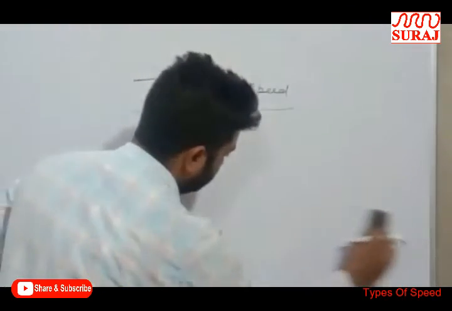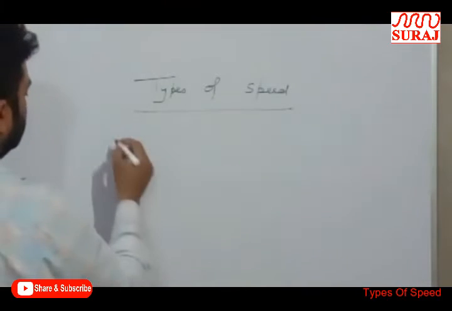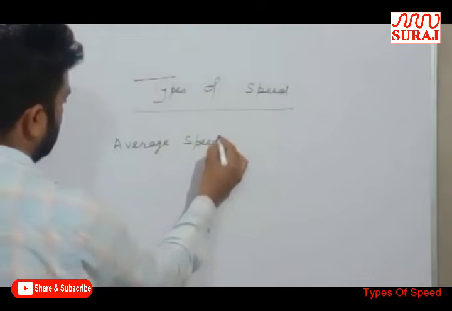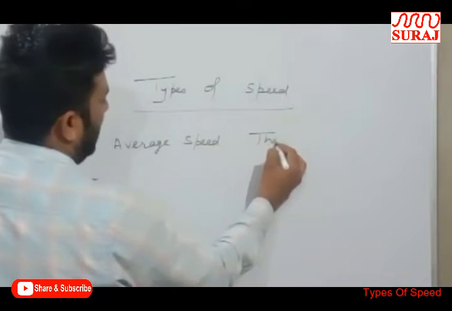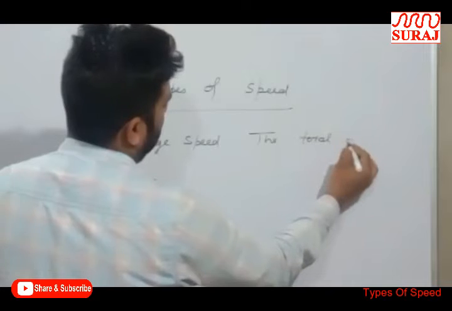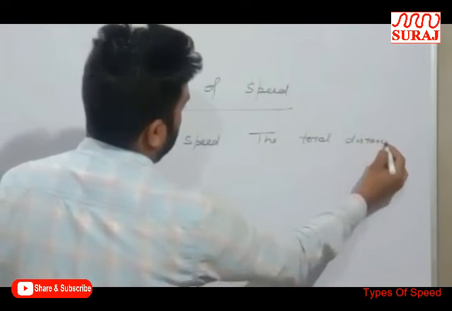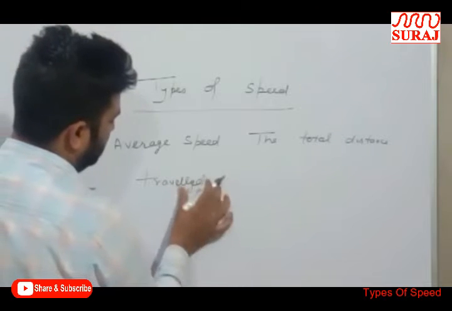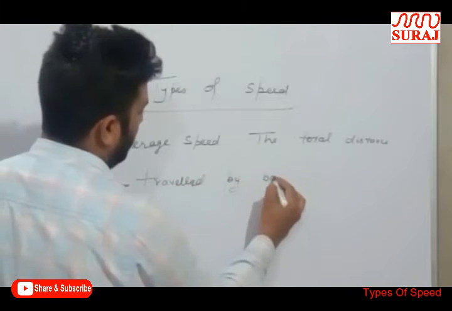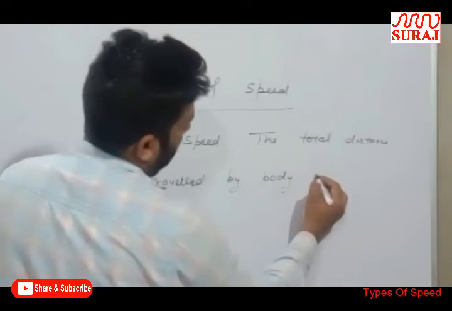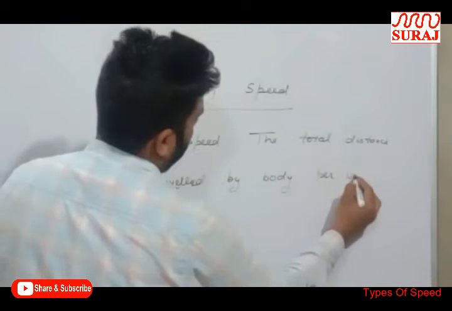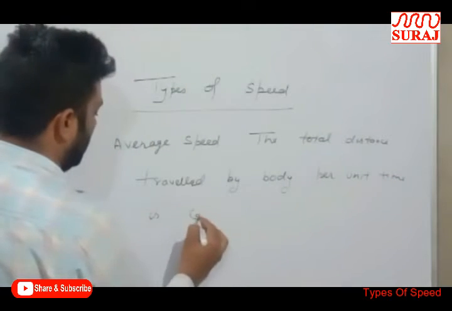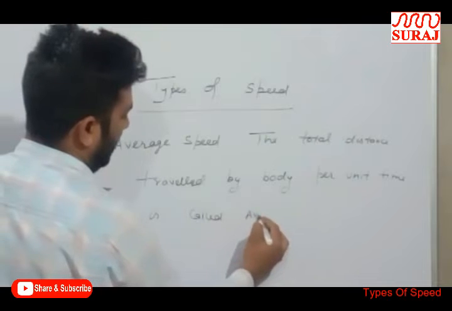Next is average speed. The total distance traveled by a body per unit time is called average speed.